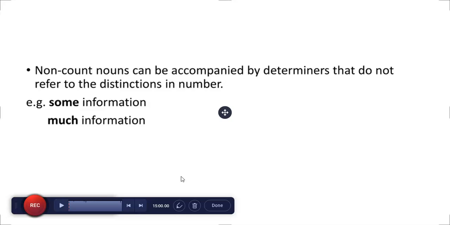Non-countable nouns can be accompanied by determiners that don't refer to distinctions in number. For example, some information, much information.